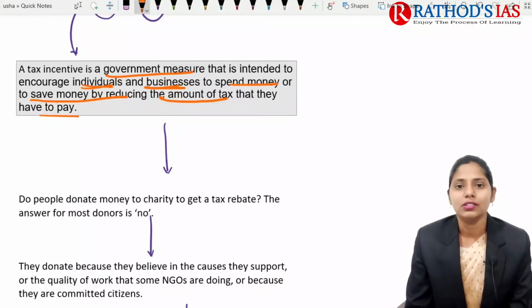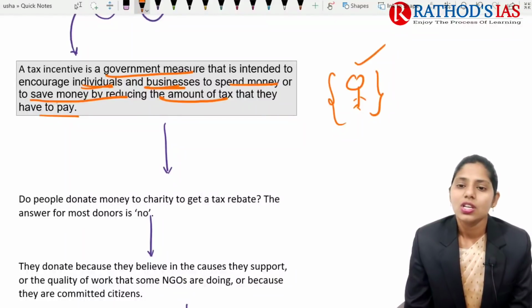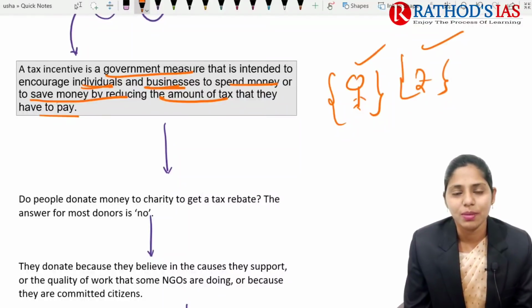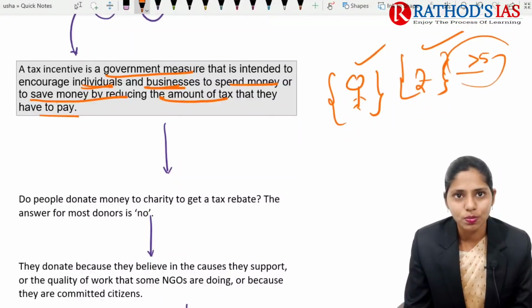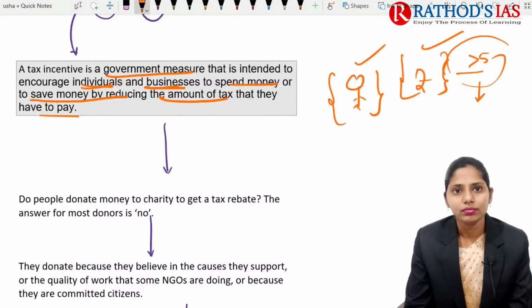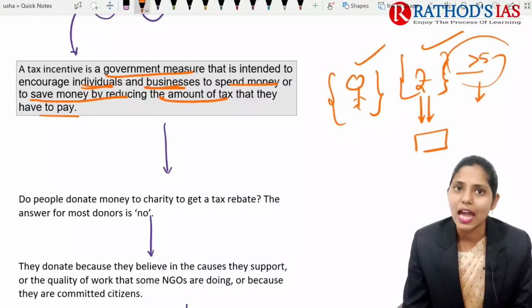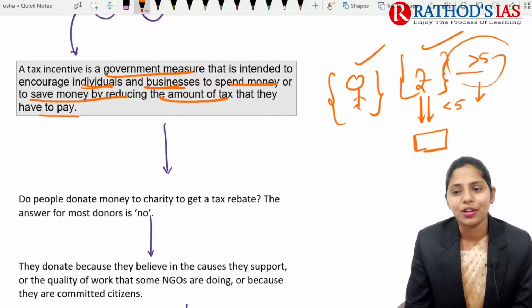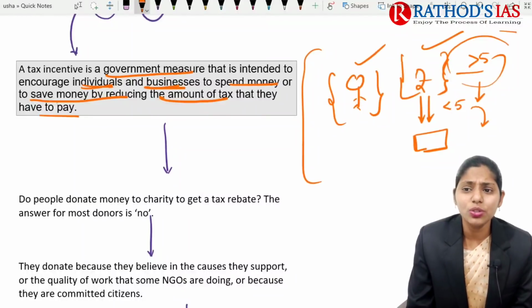For example, if you take me as an example, I am getting so and so amount as a salary. If I am getting a salary which is more than 5 lakhs, I have to pay some amount of tax to the government. So after the money that I am getting, I will be donating that money to a charitable trust or for example any NGO. Then what happens is I will be showing that I am getting income which is less than 5 lakh rupees, so I am exempting the tax. Okay, so this is the concept that you need to remember.